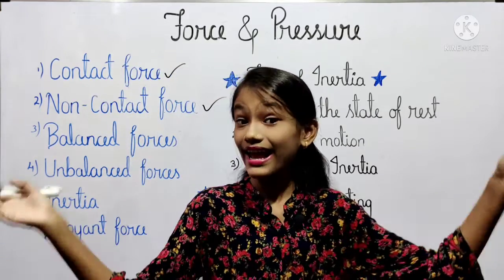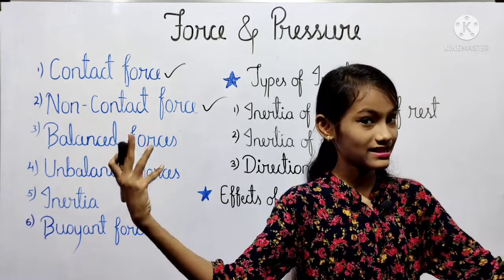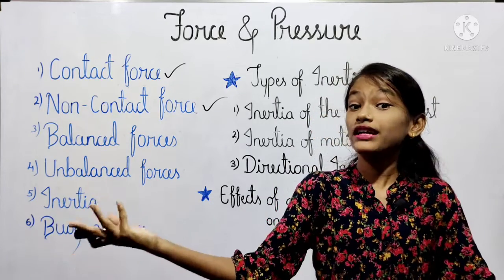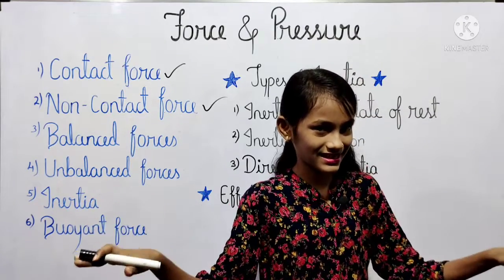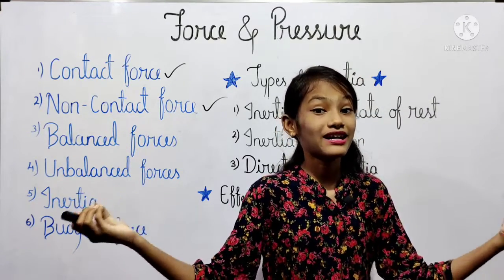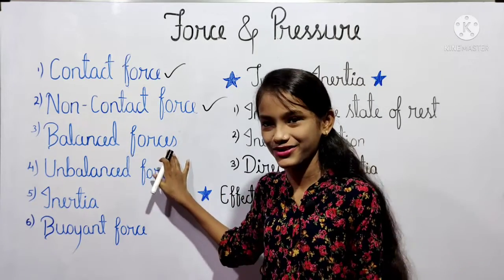playing tug of war and they are pulling the ropes in their respective directions as well as in their respective teams. So if the pull of the rope is equal in both directions as well as in the teams, then this will become the balanced forces and this is an example of the balanced forces.